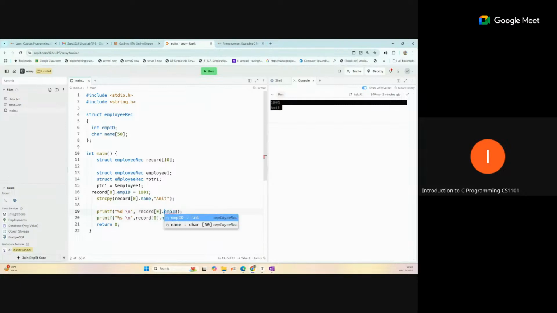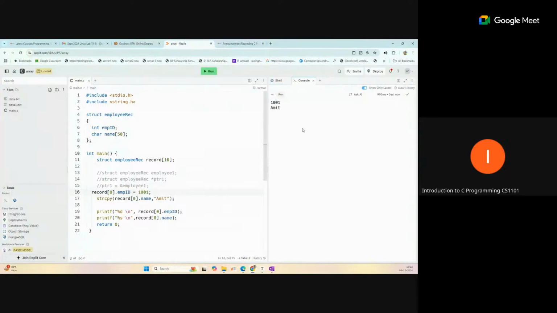So you can see we are getting this data stored at the first index of the array record, because our array type is now structure.